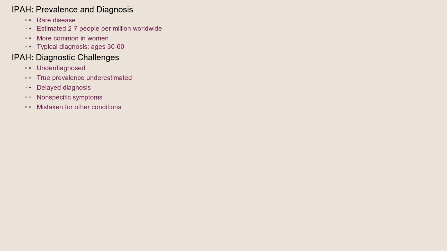IPH is a relatively rare disease. Estimates suggest it affects approximately 2 to 7 people per million worldwide. It's more common in women than in men, typically diagnosed between the ages of 30 and 60, although it can occur at any age. Because IPH is often underdiagnosed, these numbers may underestimate the true prevalence. The diagnosis can often be delayed because the symptoms are nonspecific and can be mistaken for other, more common conditions.